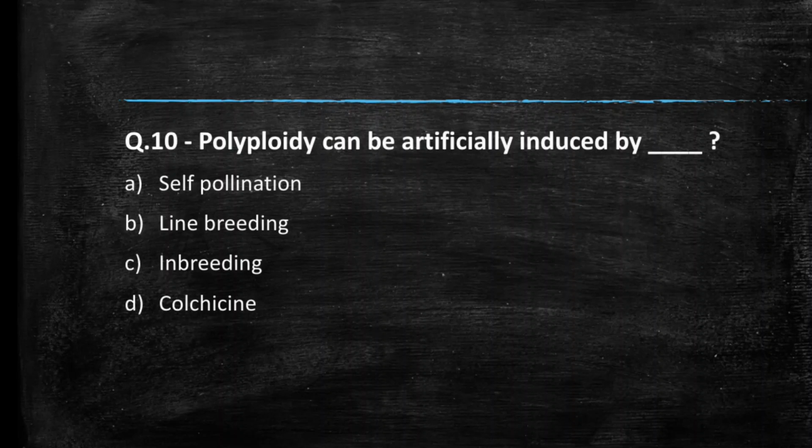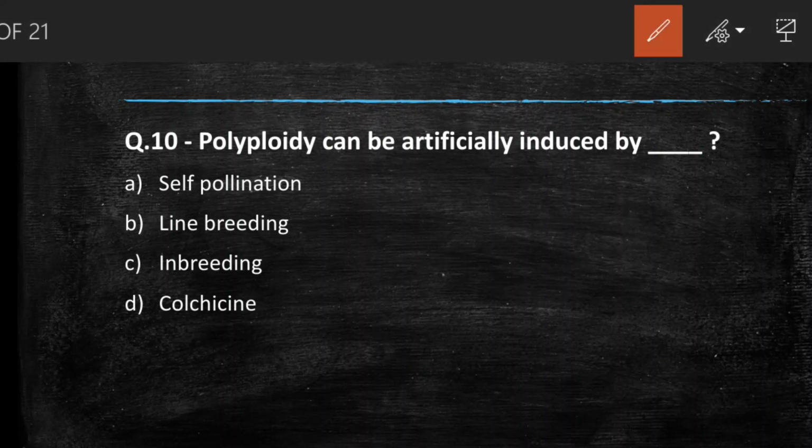Next question we have, polyploidy can be artificially induced by self-pollination, line breeding, inbreeding, or colchicine. Students, comment your answer. So the right answer is option D, colchicine. It generally works by destroying the spindle fiber formation, which results in the non-separation of chromosomes. This leads to an increase in chromosome number in a particular cell and thus polyploidy occurs.